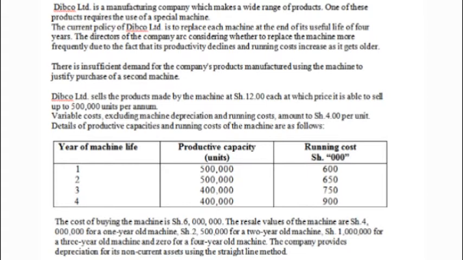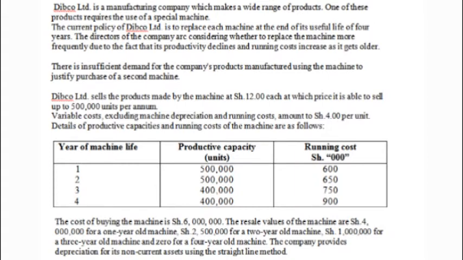So the first column we have year 1, year 2, year 3, year 4. And the productive capacity are 500,000, 500,000, 400,000, 400,000 respectively. On the other hand, the running costs amount to 600,000, 500,000, 750,000, 900,000 respectively.